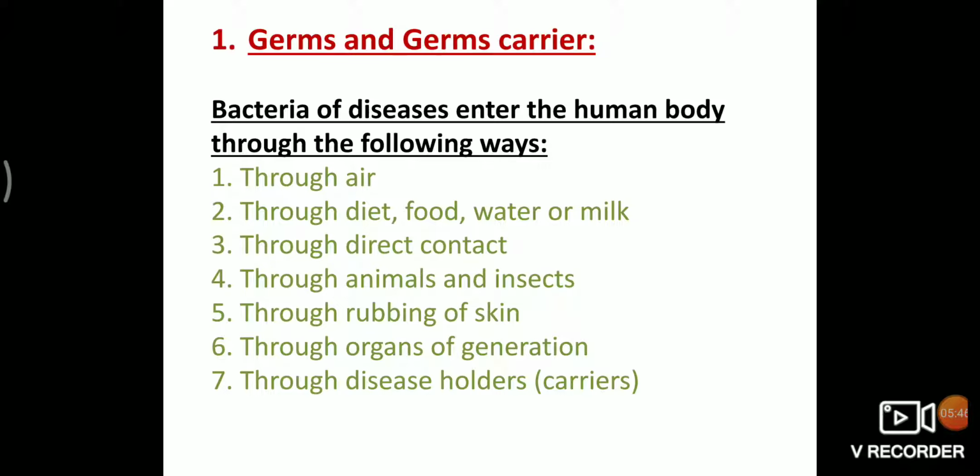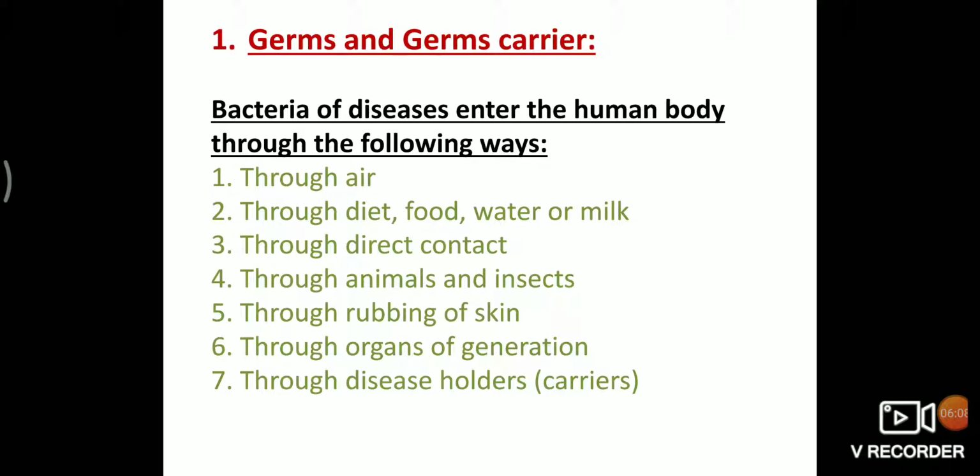In the same way, diseases are spread by flies also. Rabies disease is spread by the bite of a rabid animal. Some bacteria stick to fly feet, wings or other parts, spread from one place to another and food is polluted.